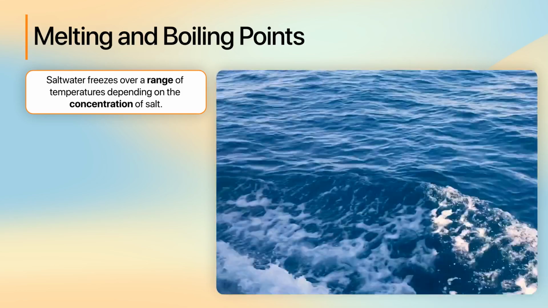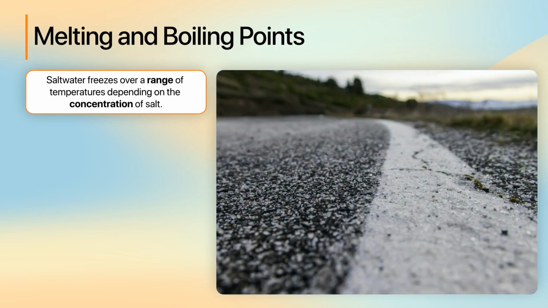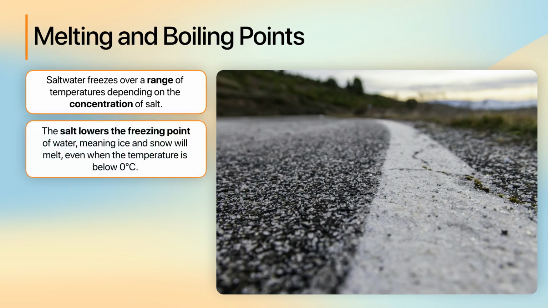This property is why we spread grit on roads in cold weather. The salt lowers the freezing point of water, meaning ice and snow will melt, even when the temperature is below 0 degrees Celsius. The ability to lower the freezing point and keep roads ice-free over a range of temperatures is a vital safety measure during winter.